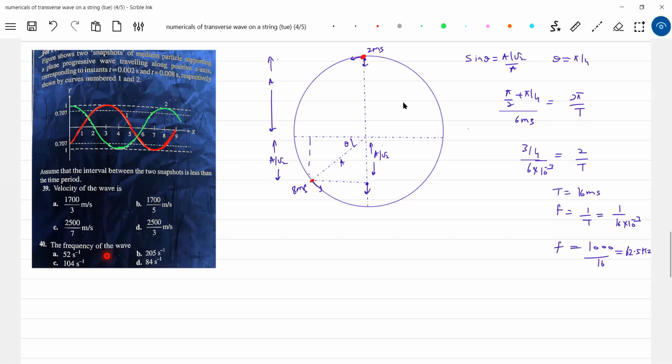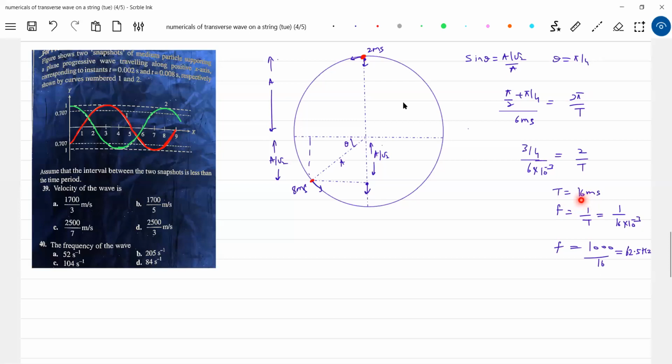I think the options are not there, no? Where are we? Let me do one thing. Okay, this is a by 2. 6 milliseconds, this is correct, no? Pi by 4, 3 pi by 4. 16 milliseconds, is it correct?